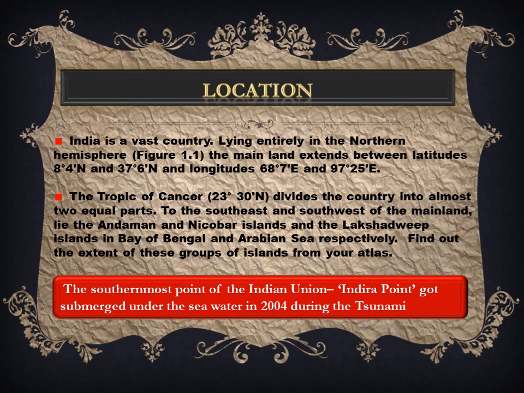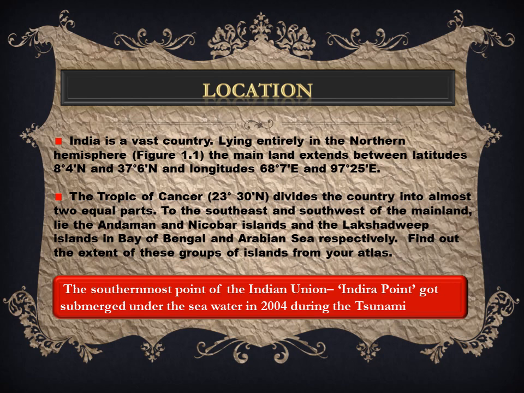Now, when the Tropic of Cancer divides India into 2 equal parts, the lower part has a tropical kind of climate, whereas the upper half has a temperate type of climate.